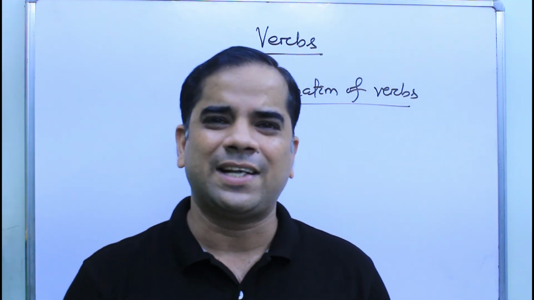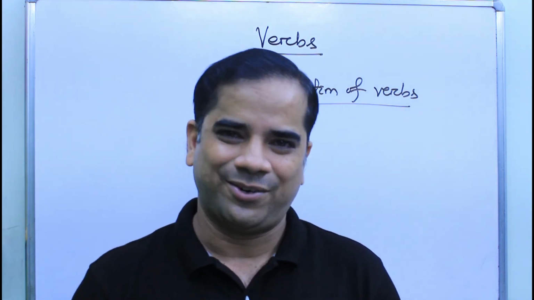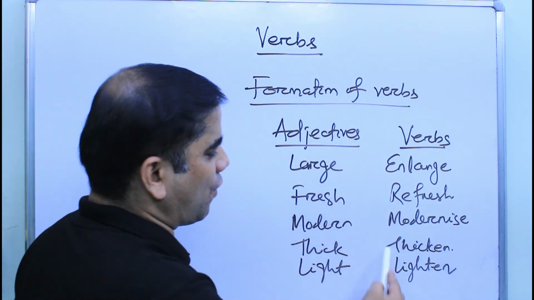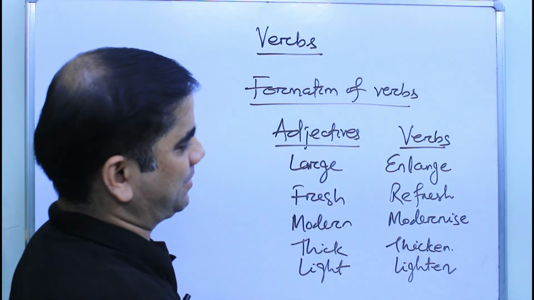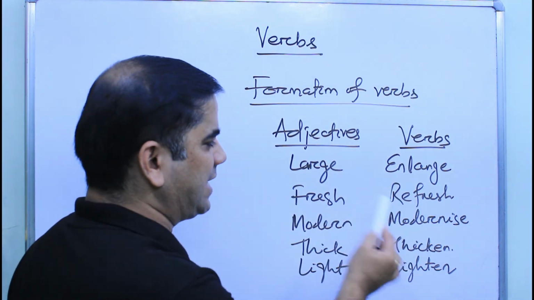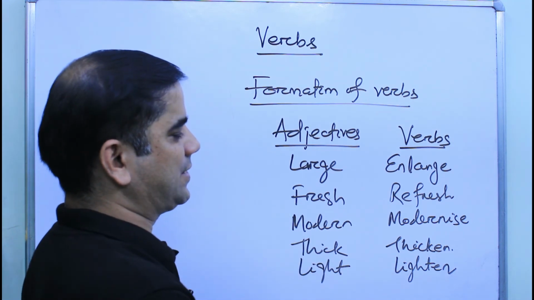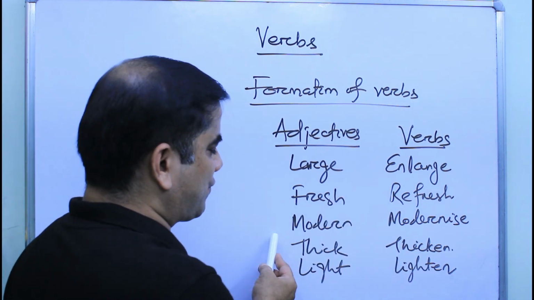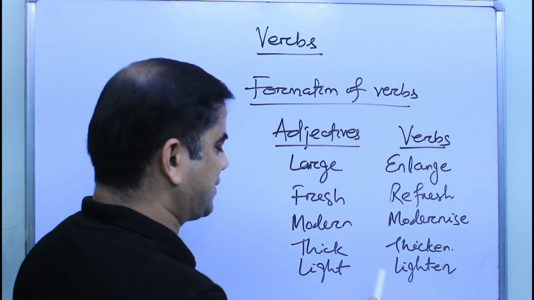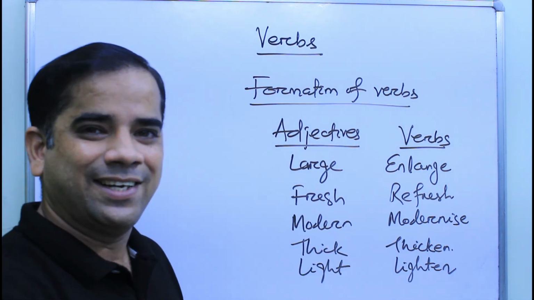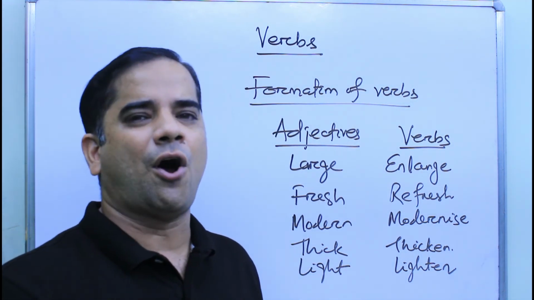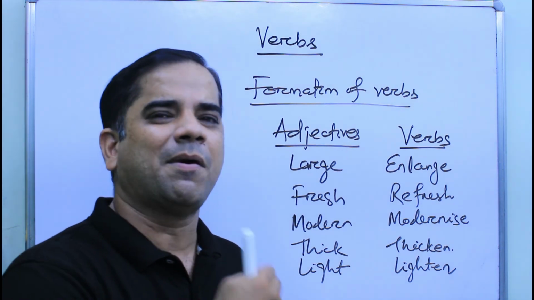Let us discuss some examples. Okay, students, as you can see, some verbs are formed from adjectives. Those are enlarge, which is formed from large; rephrase, which is formed from phrase; modernize, which is formed from modern; thicken is formed from thick; lighten is formed from light. So there are so many other verbs that are formed from adjectives. These are some of the examples.